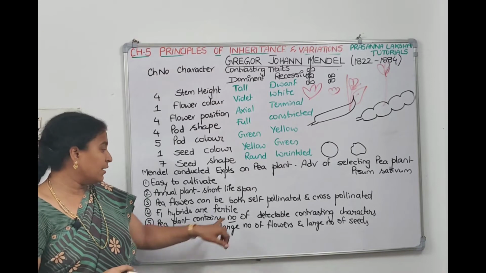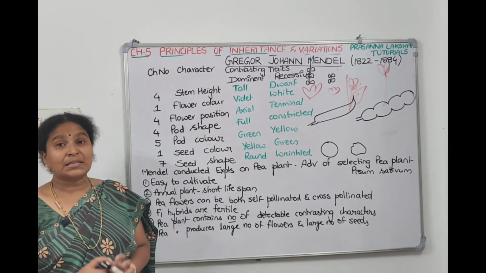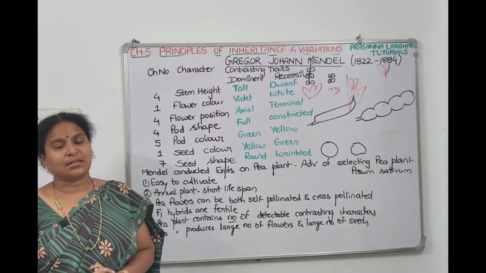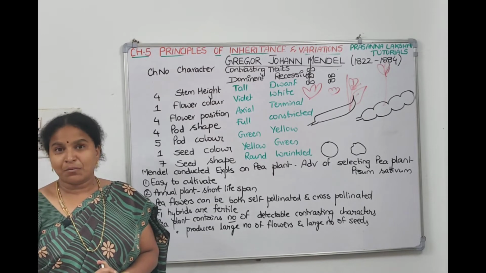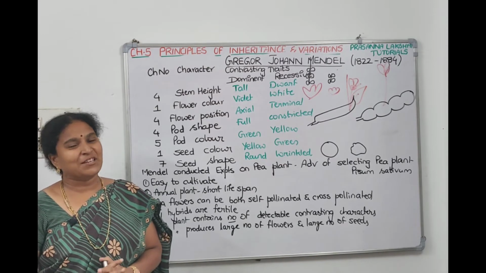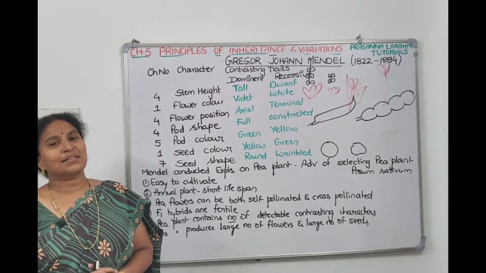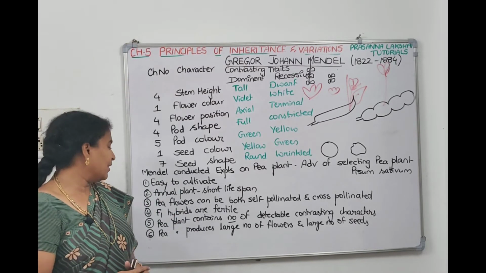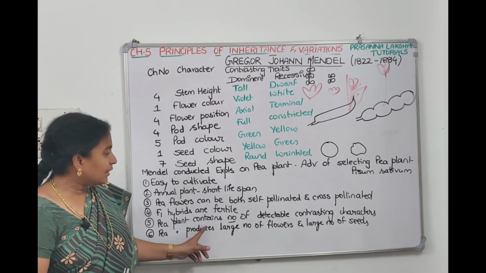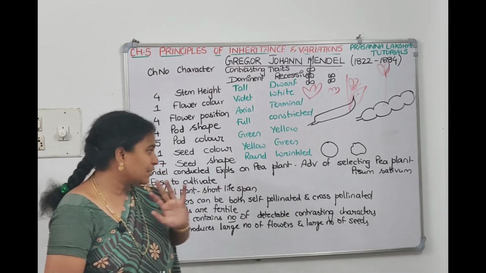This is the major advantage. And the pea plant has a number of contrasting traits. Initially Mendel selected 34, then thought of 22, then finally fixed on 7 pairs of characters. So there are so many contrasting characters in pea, which is again an advantage. And the pea plant contains a number of detectable contrasting characters, as we discussed.